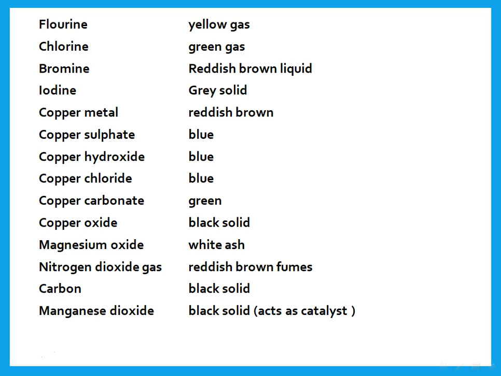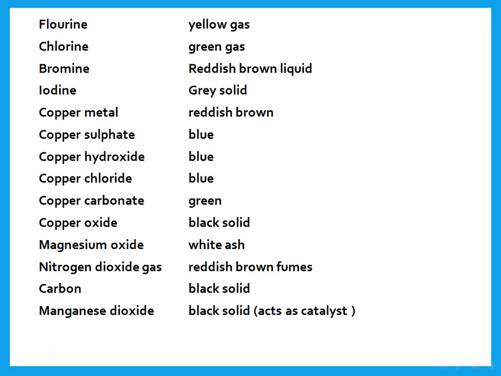Remember that we said halogens: fluorine, yellow gas; chlorine, green gas; bromine, reddish brown liquid; iodine, gray solid. The copper as a metal is reddish brown, but as a compound, it is mostly blue. Copper carbonate is green. Copper oxide is a black solid. Magnesium oxide is formed when you burn magnesium. This is a white ash.